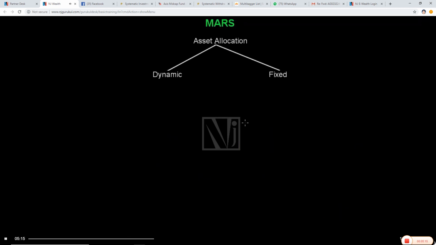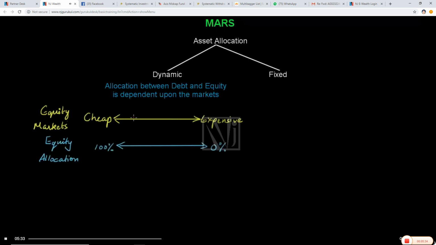A major differentiating factor about NJ Mars is asset allocation. So there are two types of asset allocations here: dynamic asset allocation and fixed asset allocation. In dynamic asset allocation, the allocation between debt and equity is dependent upon the markets. So when the valuation of the equity markets is cheap, the allocation to equity will be high. And vice versa, when the valuation of the equity markets is expensive, the allocation to equity will be low.